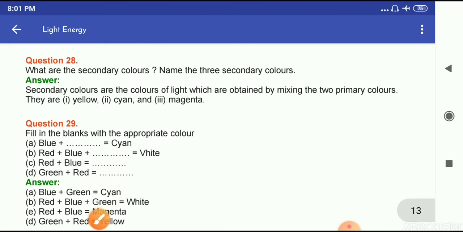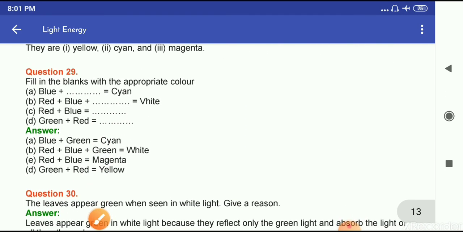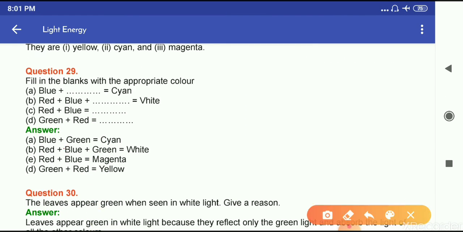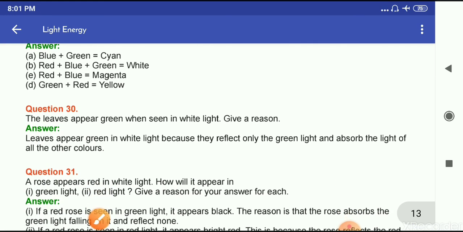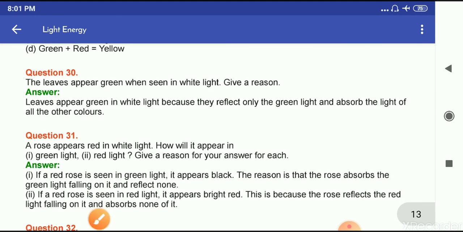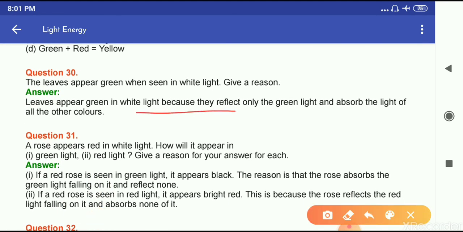Question number 29. Fill in the blanks with appropriate color. So, blue plus green equals cyan, red plus blue plus green equals white, red plus blue equals magenta, and green plus red equals yellow. Question number 30. The leaves appear green when seen in white light. Give reason. Leaves appear green in white light because they reflect the light of green color and absorb the light of all other colors.